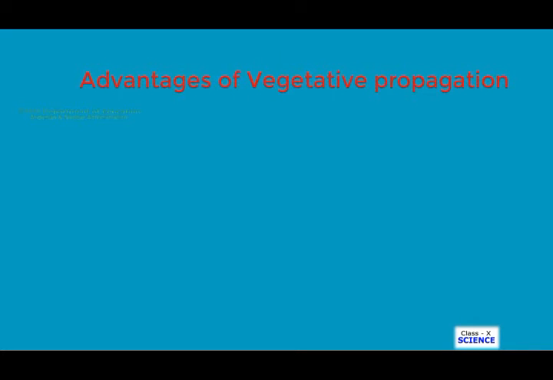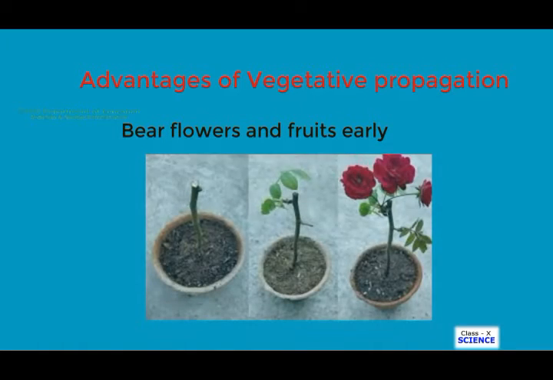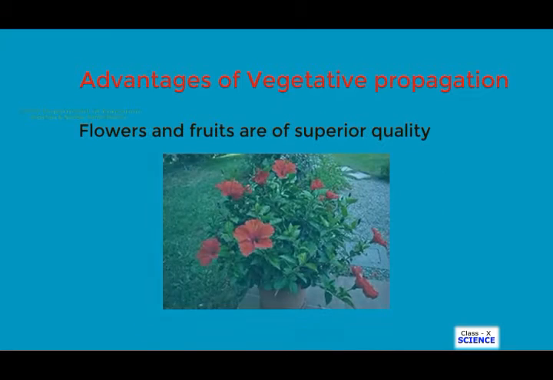There are various advantages of vegetative propagation in the field of agriculture or in the field of flowering plants or fruits. Firstly, plants raised by vegetative propagation can bear flowers and fruits earlier than those produced from seeds. So, in a much shorter duration of time, the plants give flowers and fruits. So, this is one of the most important advantages of vegetative propagation. Secondly, the flowers and the fruits so produced by vegetative propagation are of superior quality. High quality flowers and fruits will be produced by vegetative propagation.